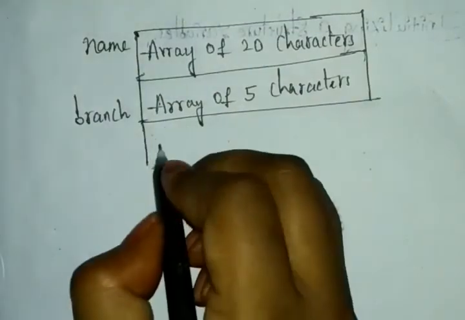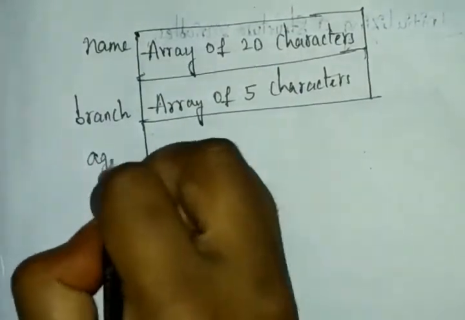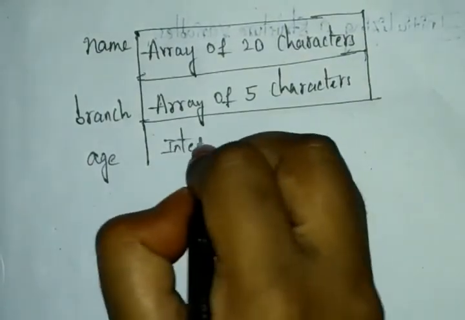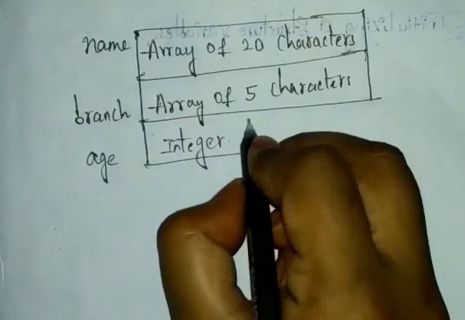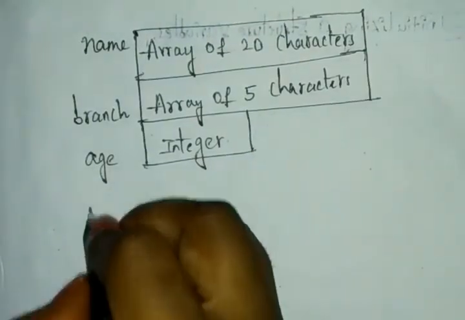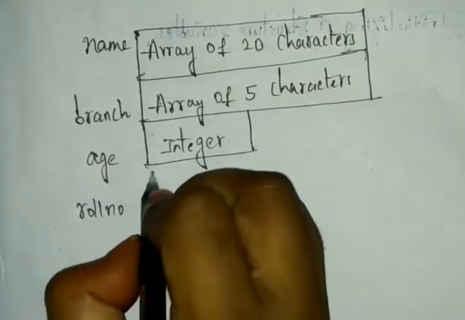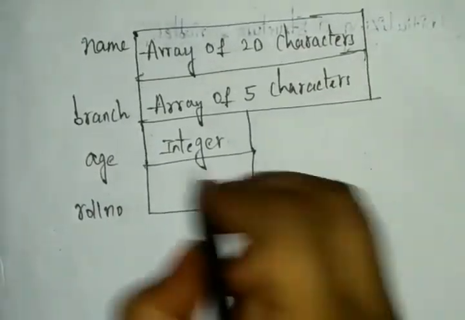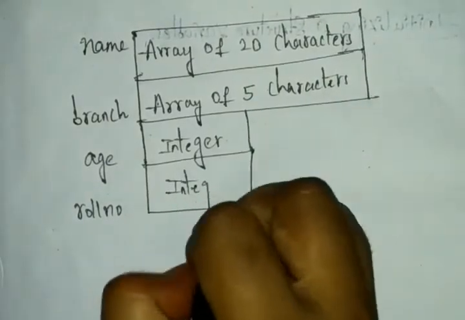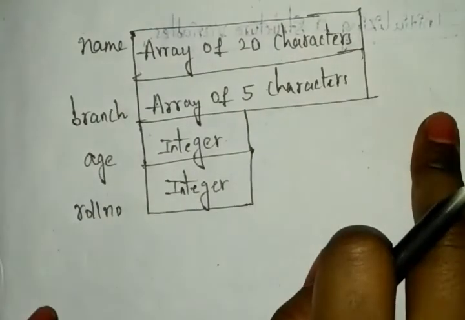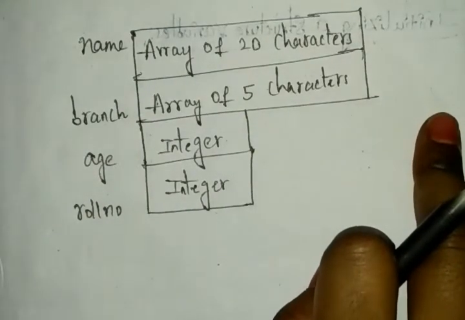The age will be an integer. You can just write the integer value. And next, what do we have? Next we have the roll number. The roll number is also an integer only. So the template format stores the information you declared; it is stored like this. Here we have the name, branch, age, and roll number.